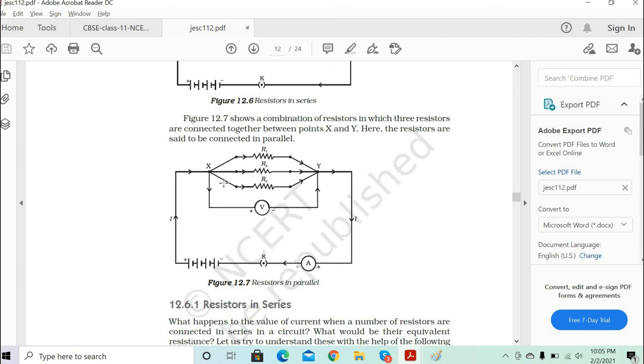Now let's calculate again. Suppose R1 is 10, R2 is 20 and R3 is 30, then what will be the equivalent resistance in parallel? So 1 by Rp is equal to 1 by 10 plus 1 by 20 plus 1 by 30. Solve it.